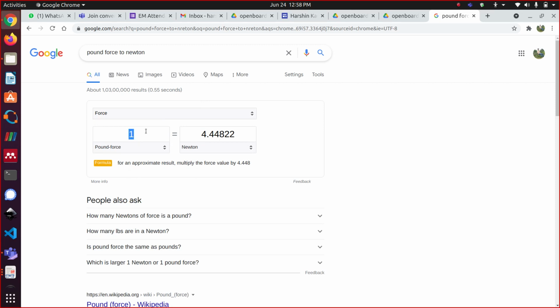So for 450 pound force, you use the converter, or you simply multiply. I don't recommend remembering anything, but if you'd like, you can remember this and use it for the conversion.